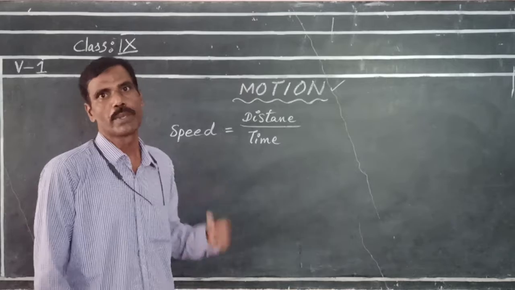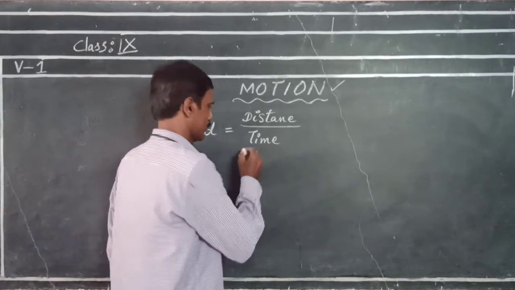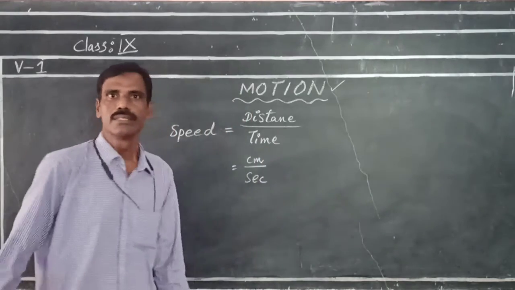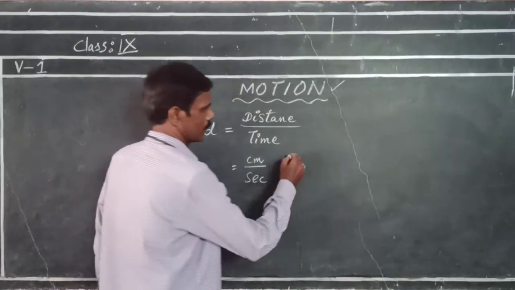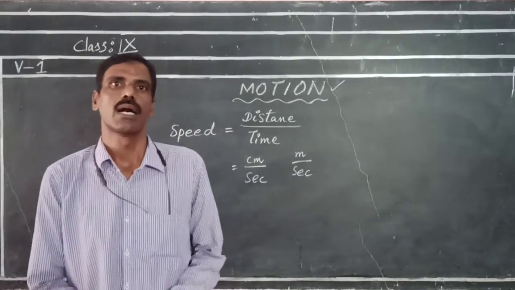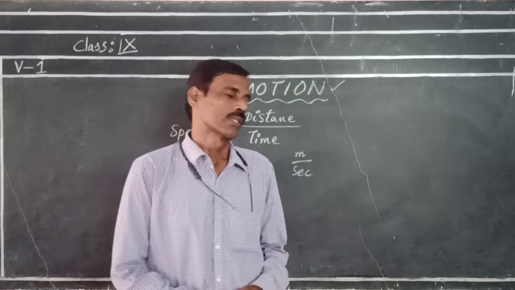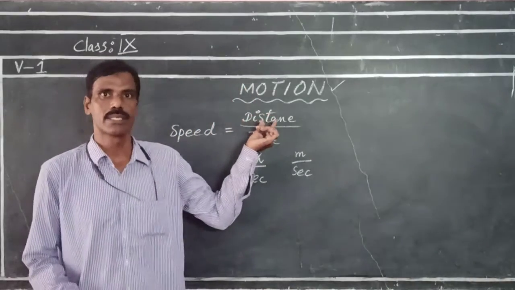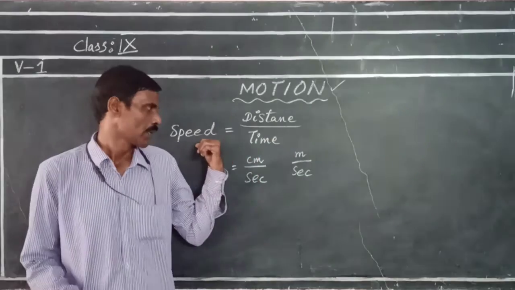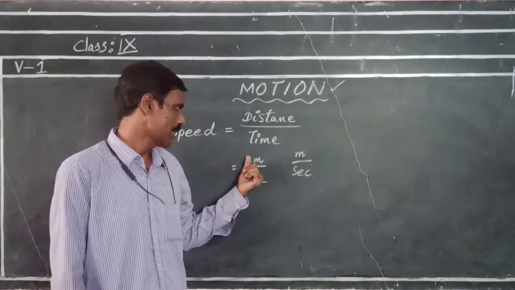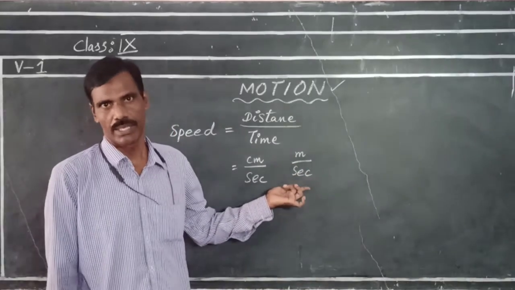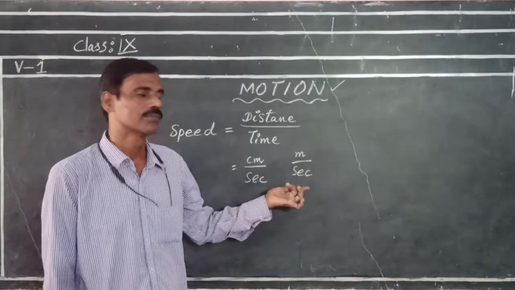Units of speed are centimeter per second in CGS system and meters per second in MKS or SI system of units.